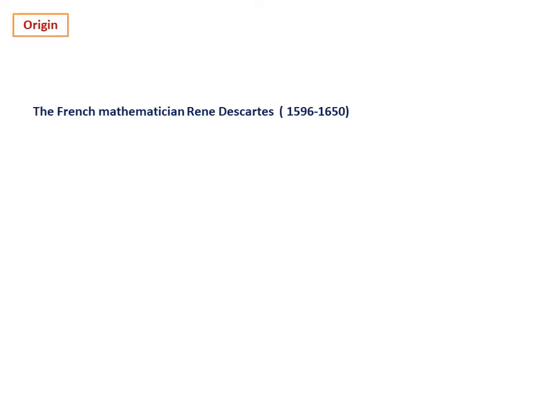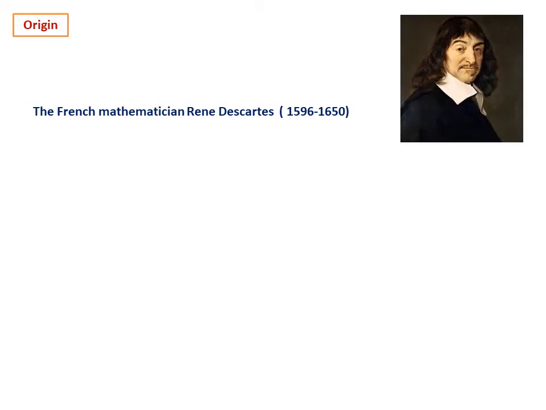The French mathematician by name René Descartes, he is the one who started this branch of mathematics, coordinate geometry. So he belongs to 16th century, that is 1596 to 1650. That was his lifetime, and he is the one who started this branch. This is very interesting. Coordinate geometry is combined by algebra and geometry. That is, it is the combination of algebra and geometry.